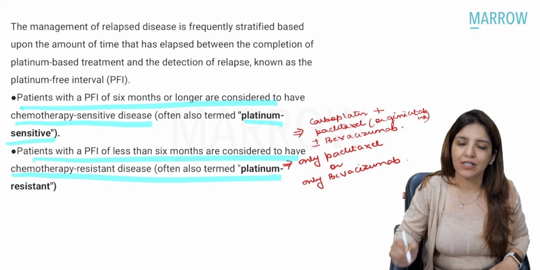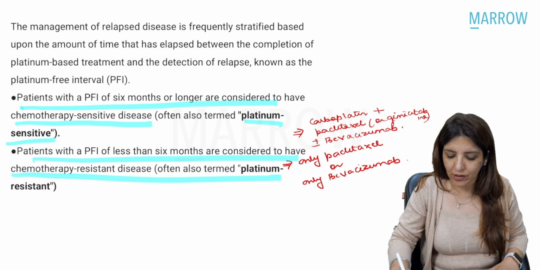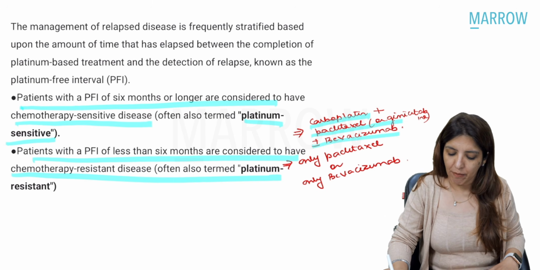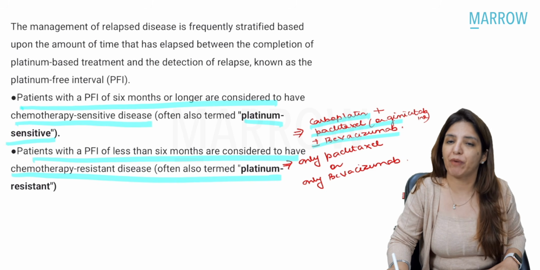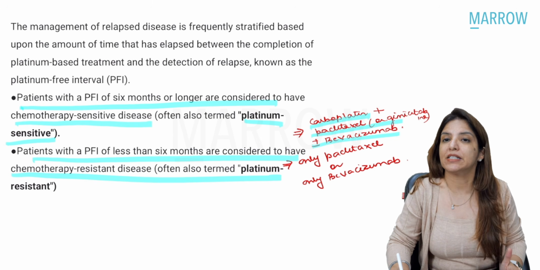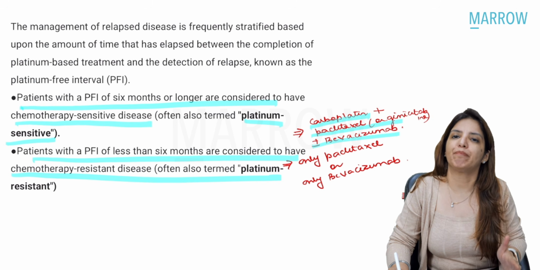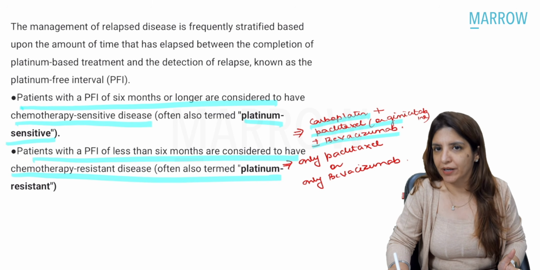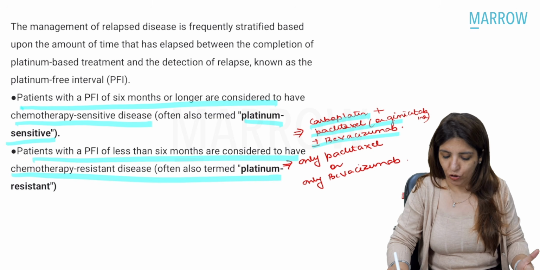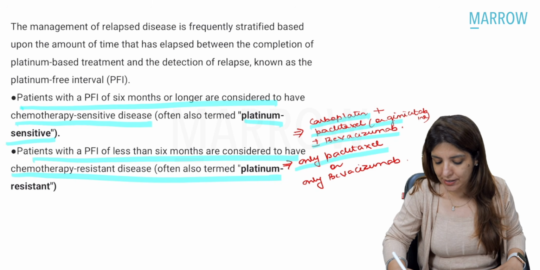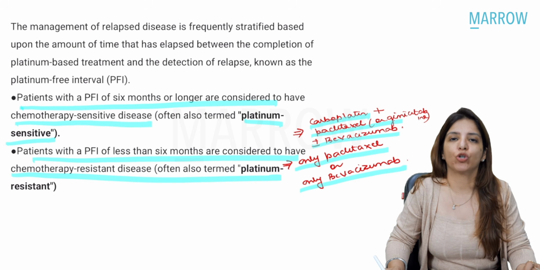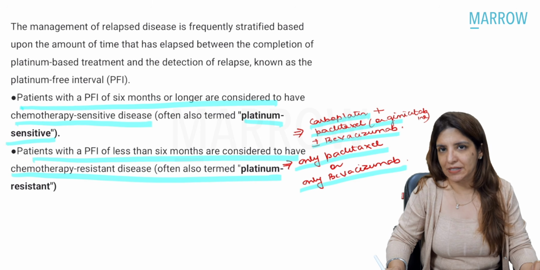Now, if it is a platinum-sensitive recurrence, then the treatment of choice is carboplatin plus paclitaxel plus or minus bevacizumab. Right? So bevacizumab is the drug which is a plus-minus drug. Otherwise, you have to give carboplatin and paclitaxel. If it is a platinum-resistant ovarian cancer, then the chemotherapy which you have to give for recurrence is either only paclitaxel or only bevacizumab. Right? So, this is very important as far as recurrence of ovarian cancers is concerned.